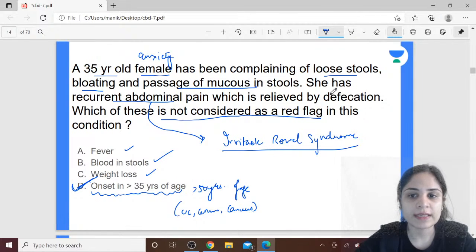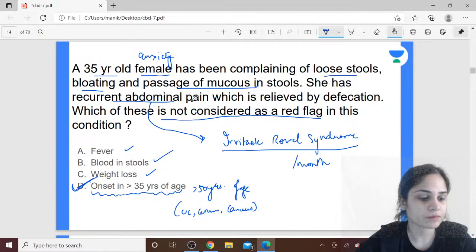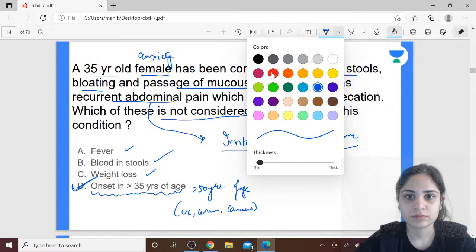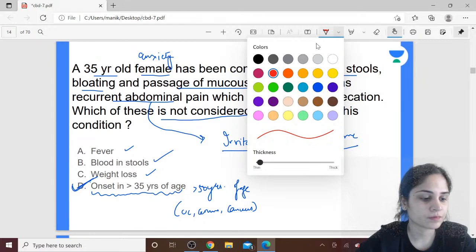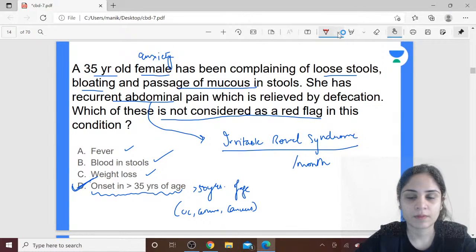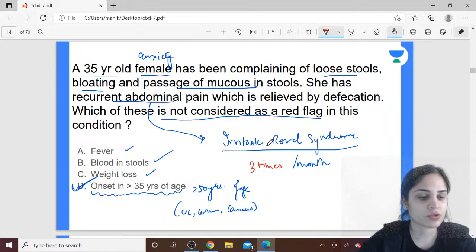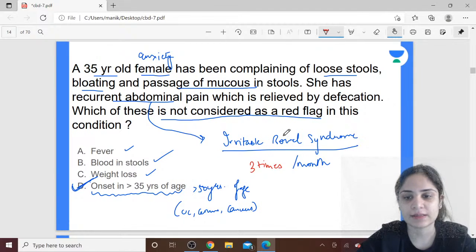So, how many times in a month, according to the definition of irritable bowel syndrome, should she have complaints like this of loose stools, bloating, mucus, abdominal pain? Textbook definition, anyone? Batao? Alright, so I'll give you the answer. It should at least be 3 times a month. So she should be presenting with these symptoms at least 3 times a month.